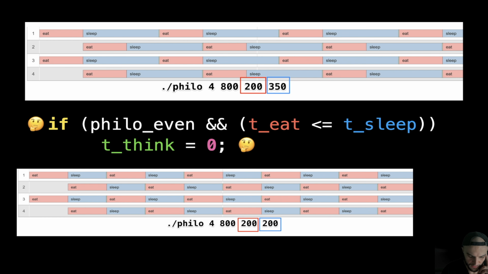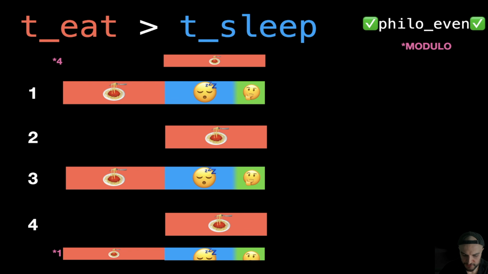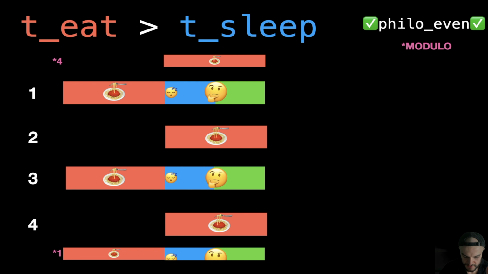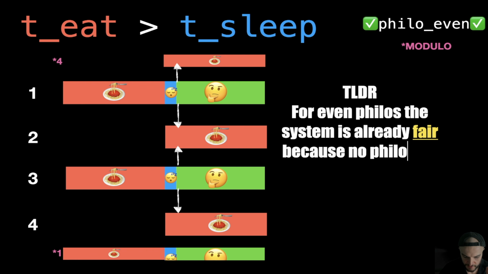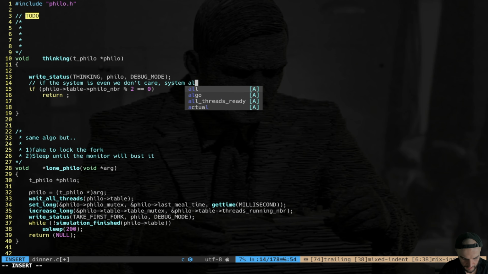If time to eat is less than or equal to time to sleep, we don't have thinking time. If time to eat is greater than time to sleep, we have a thinking time. But as we saw, the system itself will take care of the fairness, right? Because the neighbors are going to be eating. So I don't care. The system is already fair.